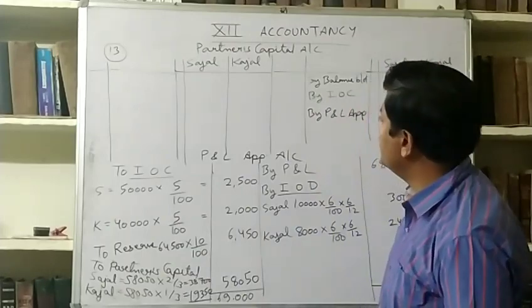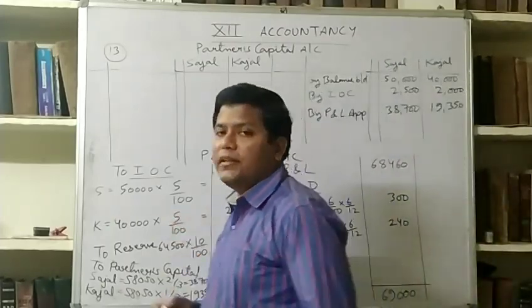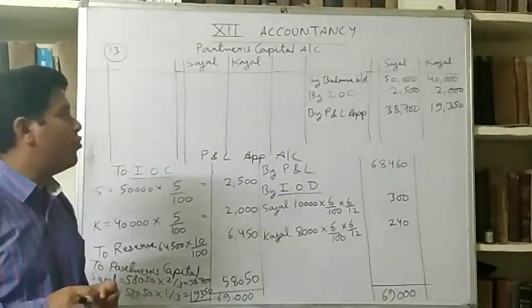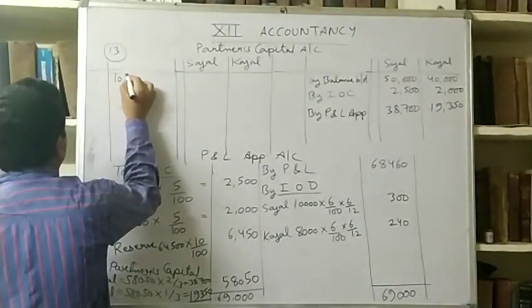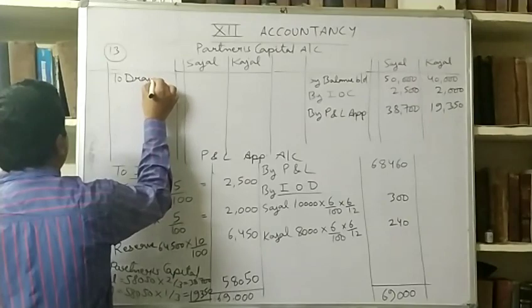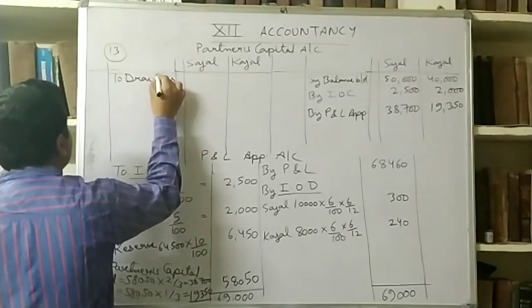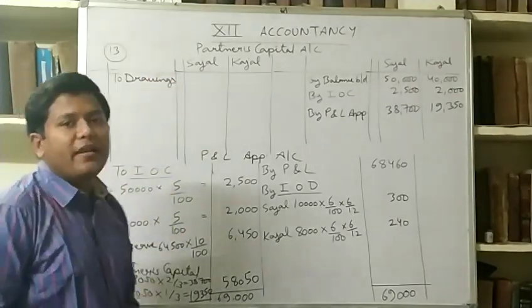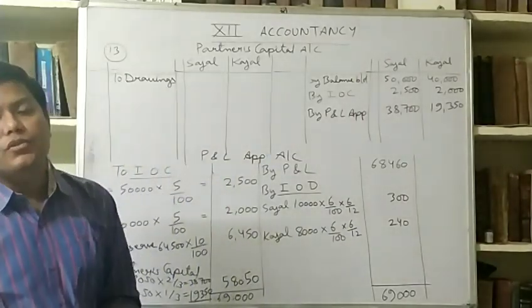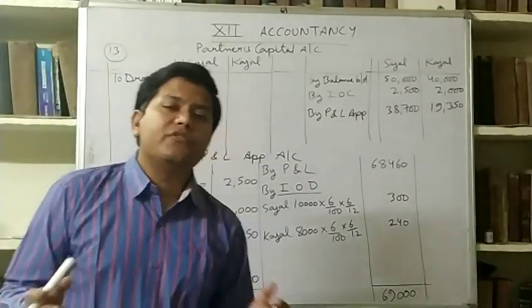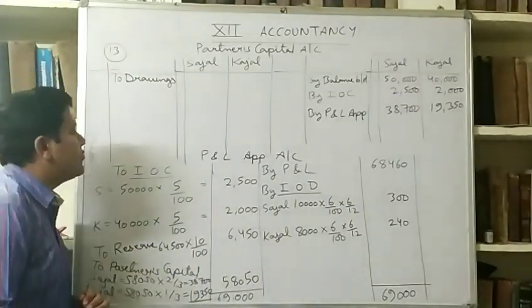Okay, now in this question there is drawings also, so we will debit drawings here as per the format. And we also know that drawings is to be subtracted from capital, and when capital is reduced it is debited. It is our general formula, we studied in 11th also.